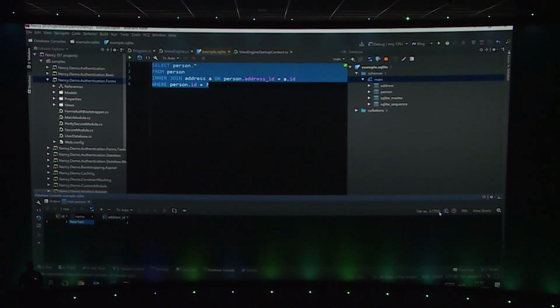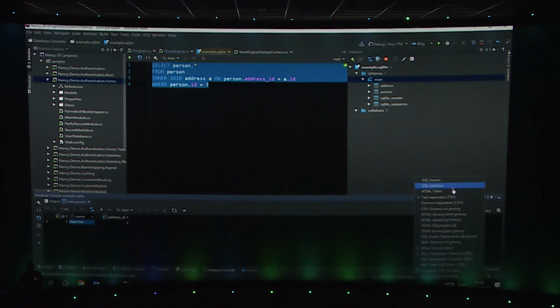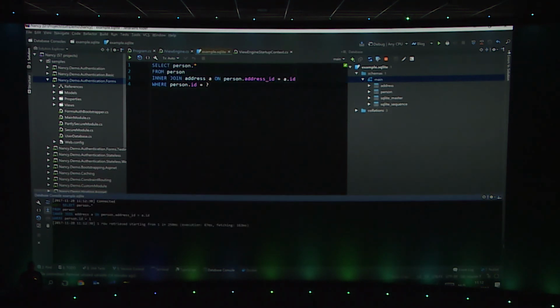Nice thing is I can export to CSV, I can export to HTML and so on, but I could also export to SQL inserts. So if I want to export some data to import it on a different database, I can do that from here. Right, that was the database client in a really, really quick nutshell.